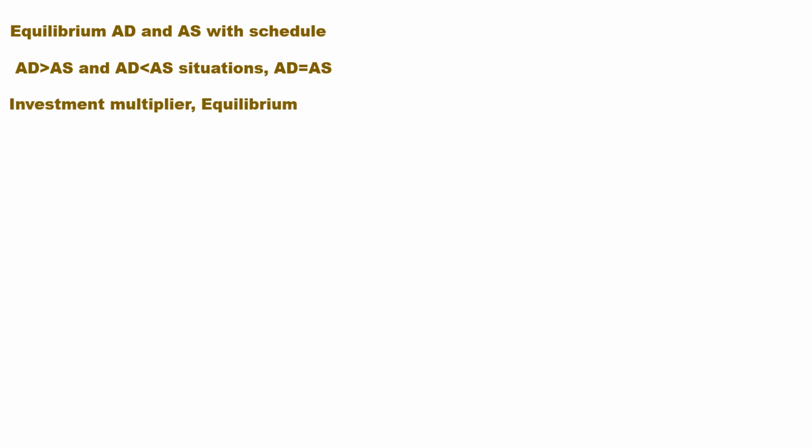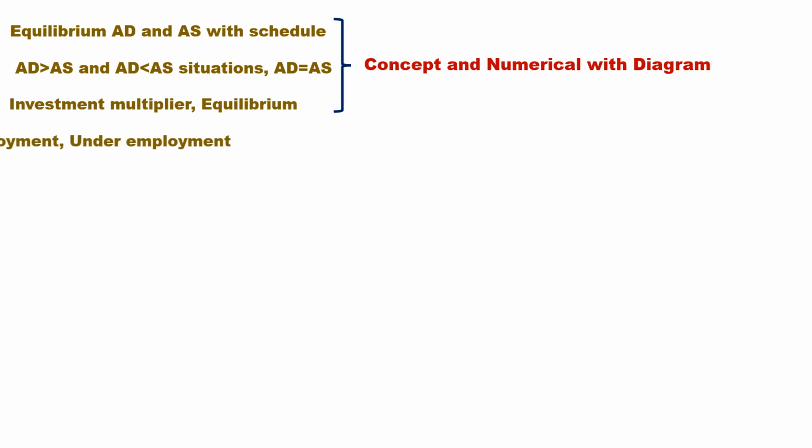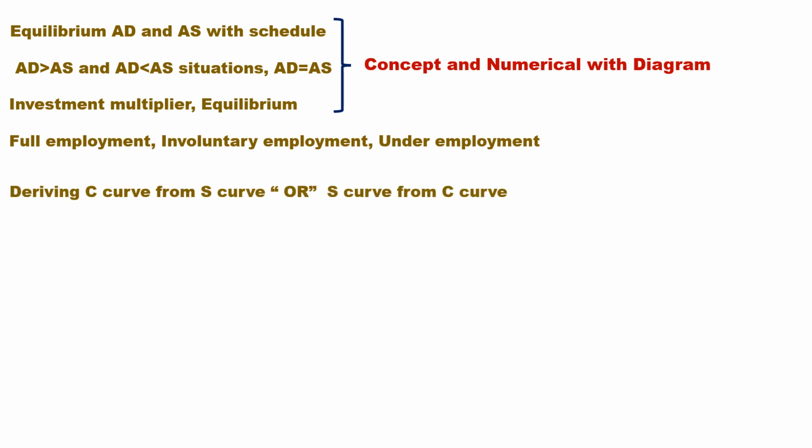Investment multiplier and equilibrium. Investment multiplier K is equal to delta Y by delta I. Relationship with the MPC. This may ask concept-oriented and numerical questions with the diagram. Full employment, involuntary unemployment, underemployment: this concept has to be explained.